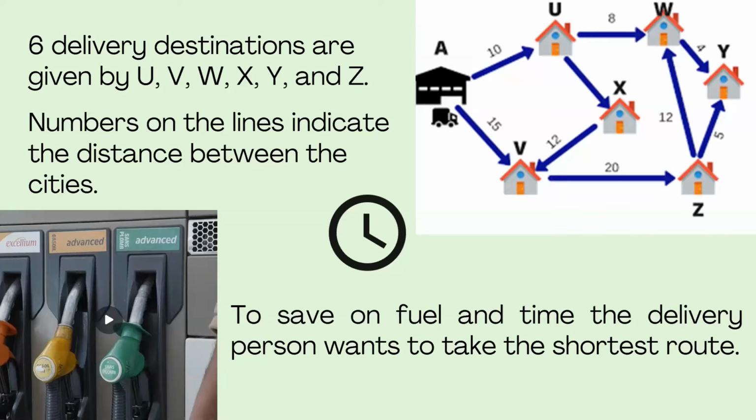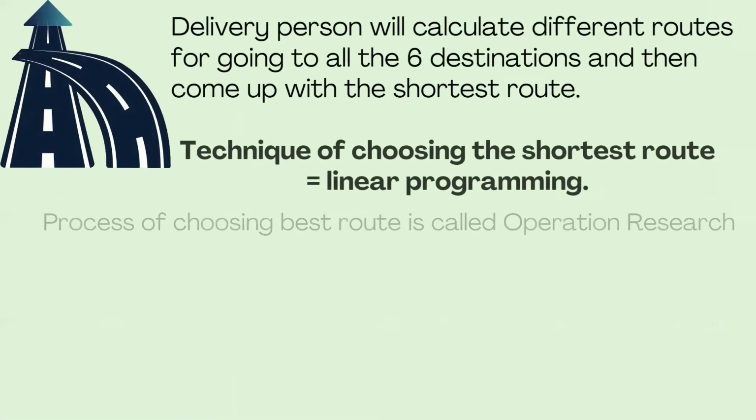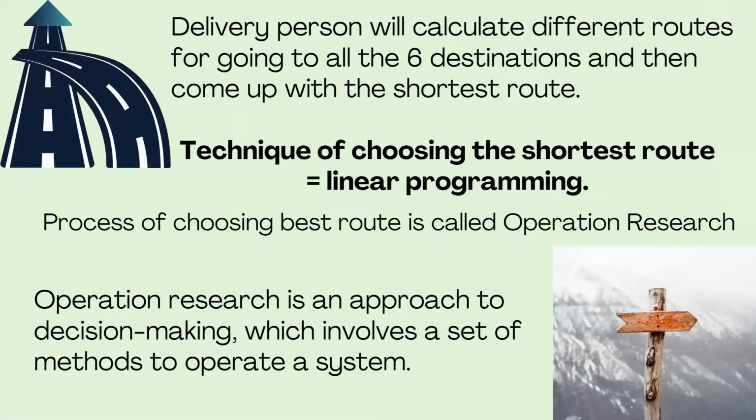I think what is given in the question is clear to everyone. We need to deliver these packets to the different locations, and I want to save fuel and time, and also take the shortest route. Then only it will be saved. So let's see how we can do it. I'm going to analyze all the routes one by one, and I'll come up with the shortest route. This technique of finding the shortest route, we can call it linear programming.